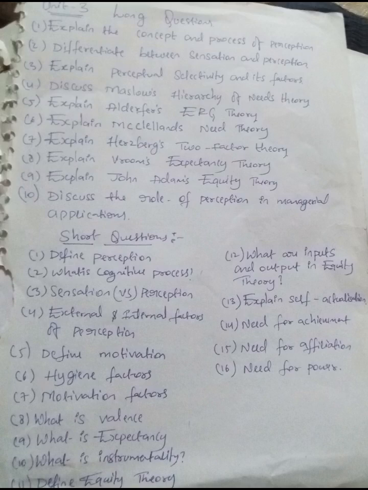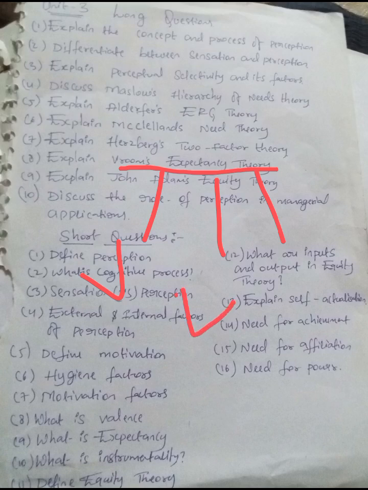Am I clear here? Explain Vroom's expectancy theory. Vroom's expectancy theory: employees work hard when they believe effort leads to rewards. Yes or no? So here, in Vroom's expectancy theory, three aspects are very important. Okay. V, what does V stand for? Valence, right? Value of reward. And E is for expectancy, the belief that effort leads to good performance.